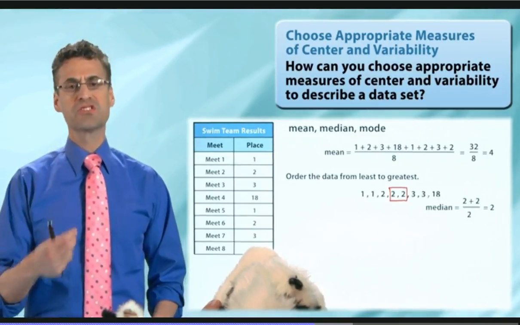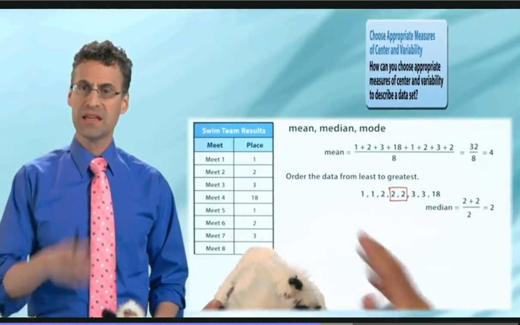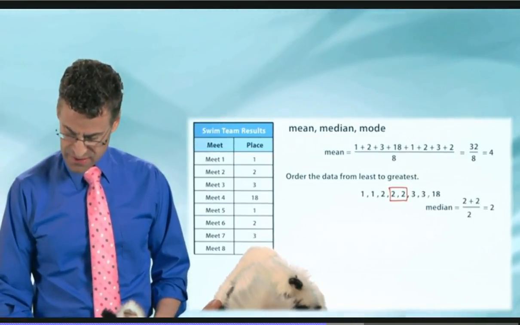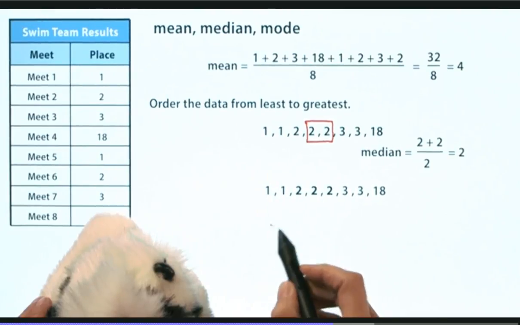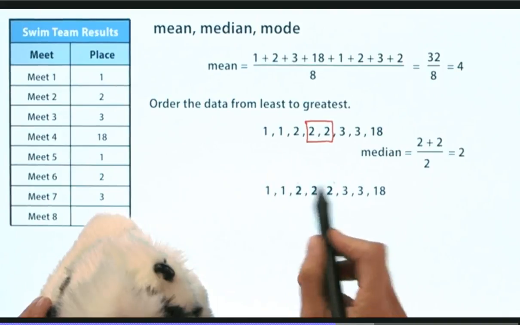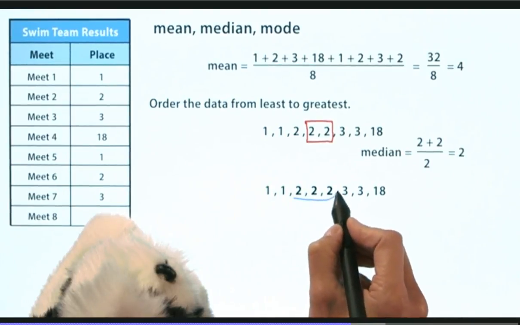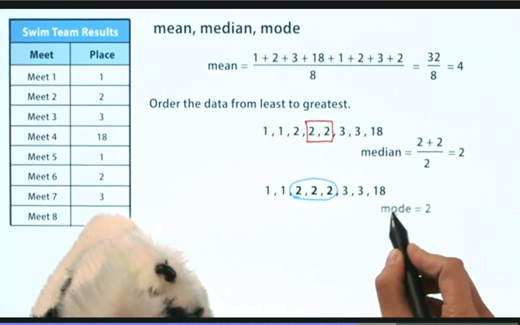Well, to find the mode, that really is just the most popular number in your data set. Meaning, if you look at all the data, what is the data that appears the most often? So all you have to do there is take the data and look at it and ask which is the one that appears the most often. And so you see there's 2 copies of 1s, there's 3 copies of 2, there's 2 copies of 3, and only 1 copy of 18. And so what that means is that the most popular is 2. And so we would say that the mode is 2. And that's how we find the mode.